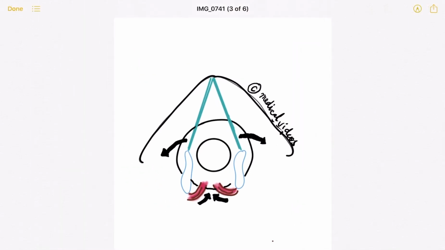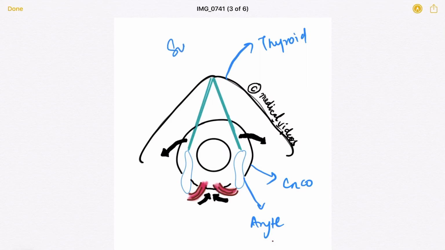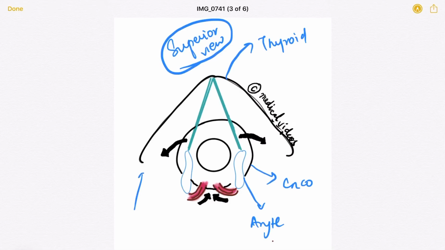Okay, so the abductor. Basically, what you are seeing here is the cricoid cartilage, the arytenoid, the thyroids, and this is a superior view. Okay, so as you can see in the superior view very clearly that the thyroid cartilage is incomplete and the cricoid is complete. Fine.